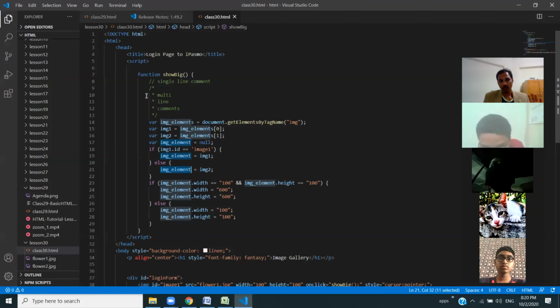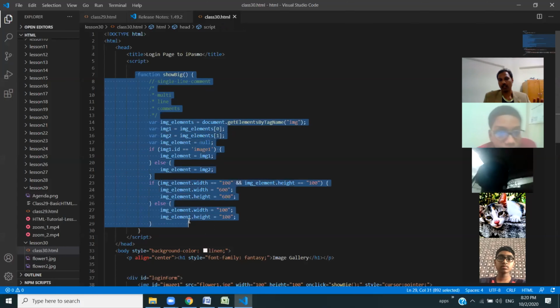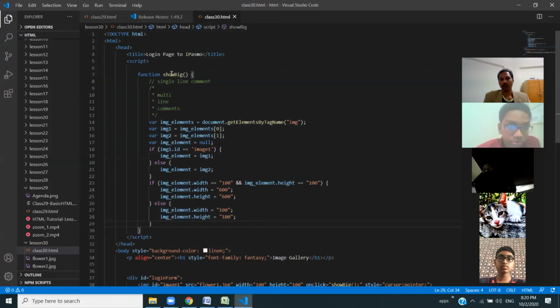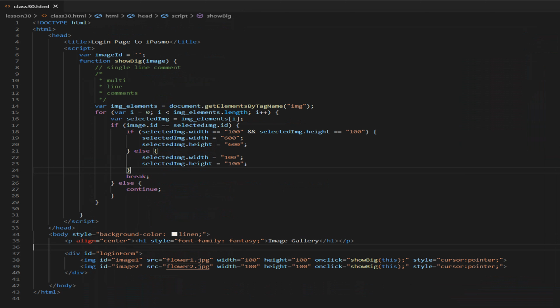So you try to digest what the function and all are. What I'm trying to explain here is the basic things of JavaScript functions. The code to display the image gallery is mentioned here. This program will dynamically enlarge the thumbnail that is clicked and will reduce back to thumbnail size when clicked again. Please practice these lines of code to understand how HTML, JavaScript, and CSS work together.